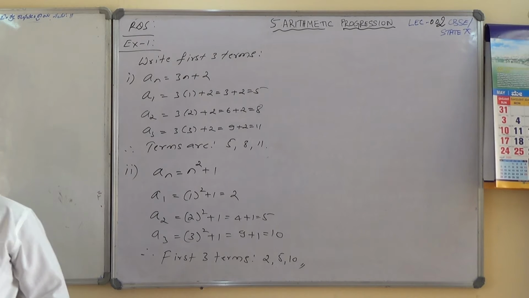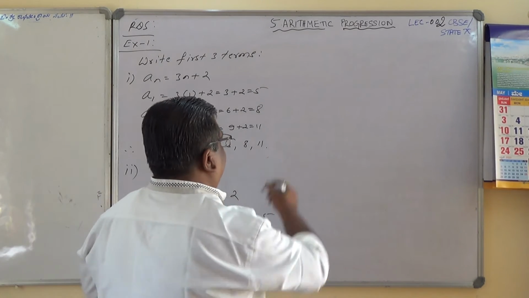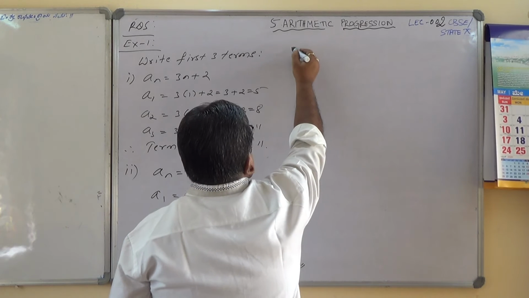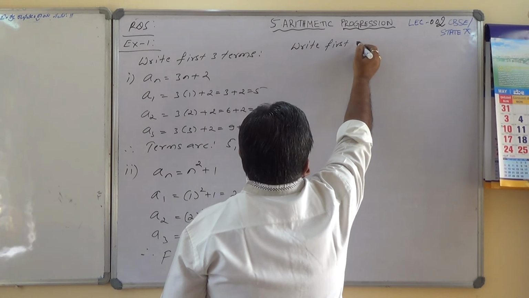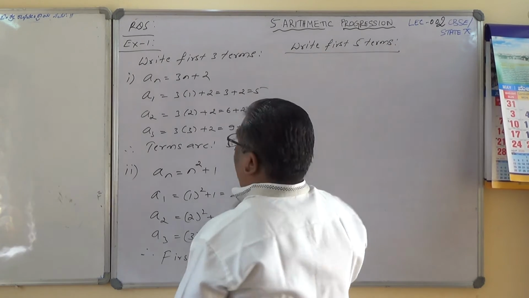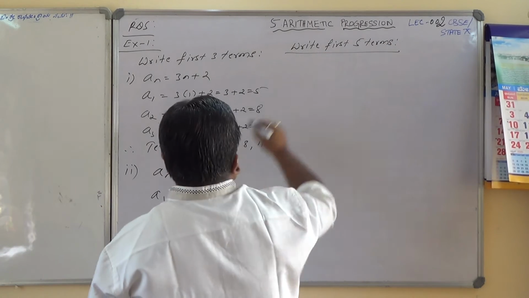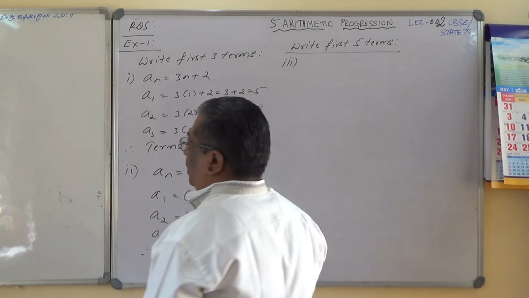Write the first 5 terms of the sequence defined by, oh, it is something a little different. This is example 2 basically. This is an R.D. Sharma example.